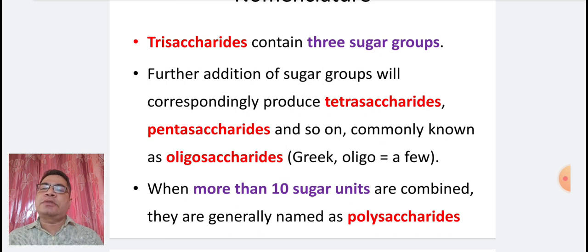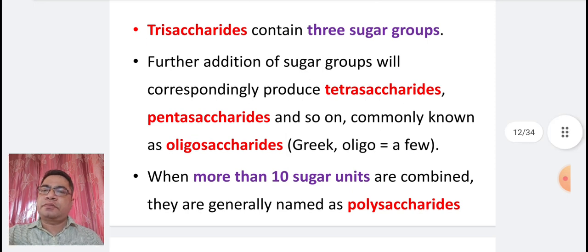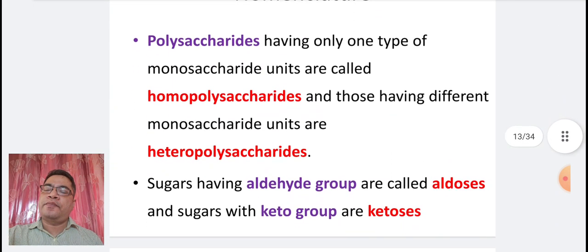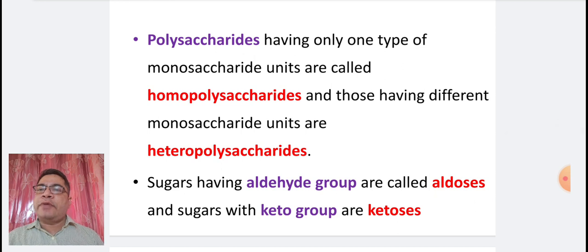In Greek language, oligo means a few. When more than 10 sugar units are combined, they are generally named as polysaccharides. Polysaccharides having only one type of monosaccharide units are called homopolysaccharides, whereas those having different monosaccharide units are heteropolysaccharides.